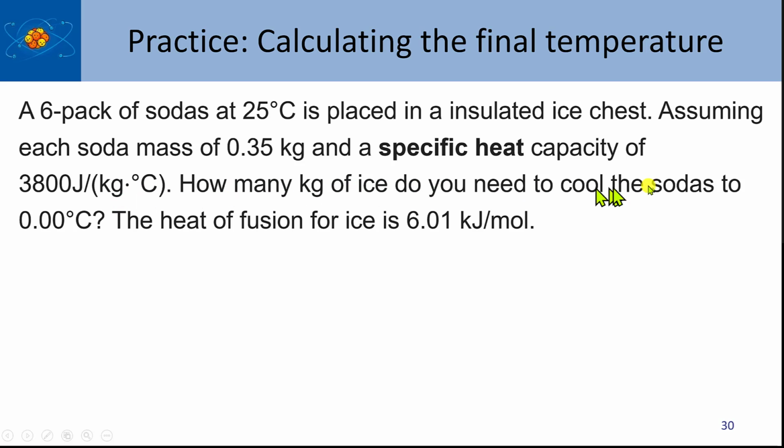How many kilograms of ice do you need to cool the sodas to 0 degrees Celsius? And the heat of fusion of ice is 6.01 kilojoules per mole. So this is the heat that's absorbed as H2O solid is converted into H2O liquid.